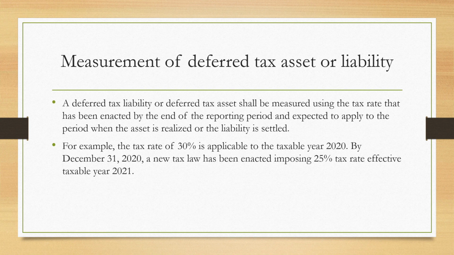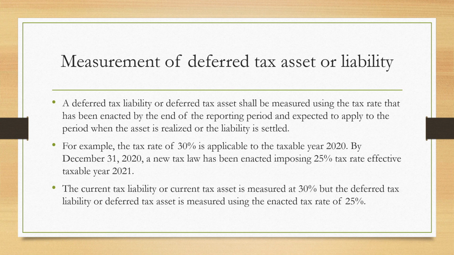By December 31, 2020, a new tax law has been enacted imposing a 25% tax rate effective taxable year 2021. The current tax liability or current tax asset is measured at 30%, but the deferred tax liability or deferred tax asset is measured using the enacted tax rate of 25%.